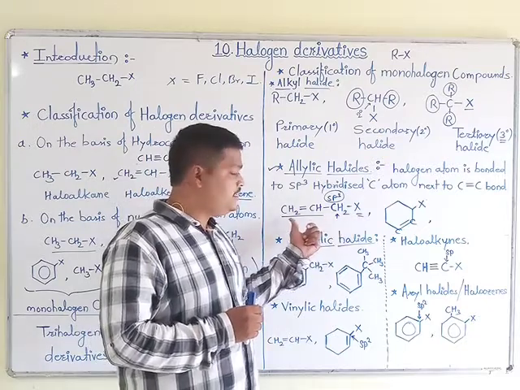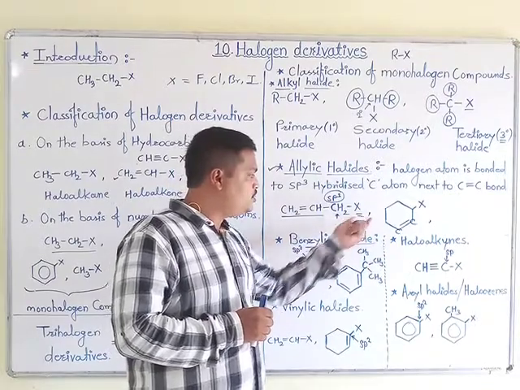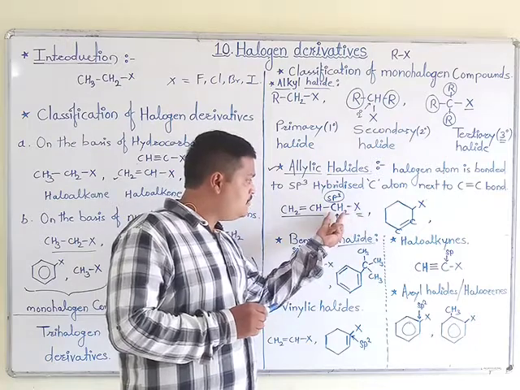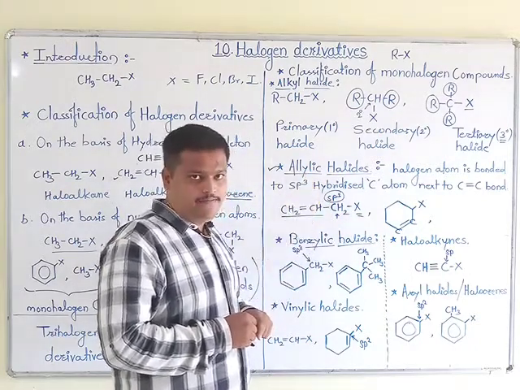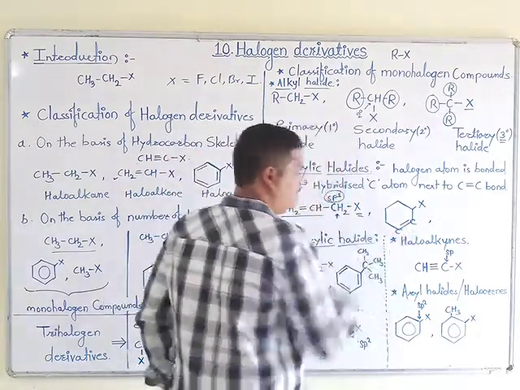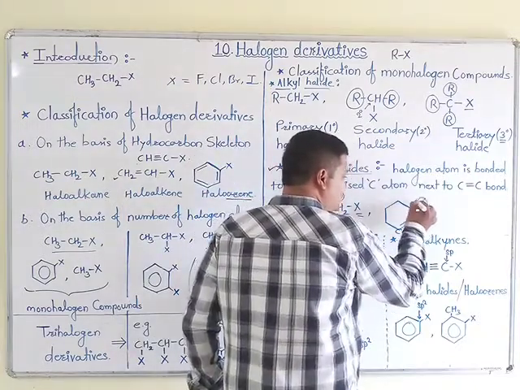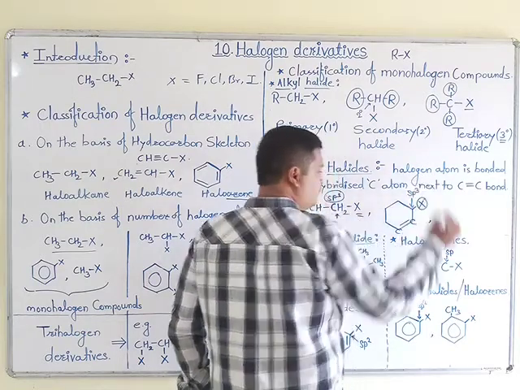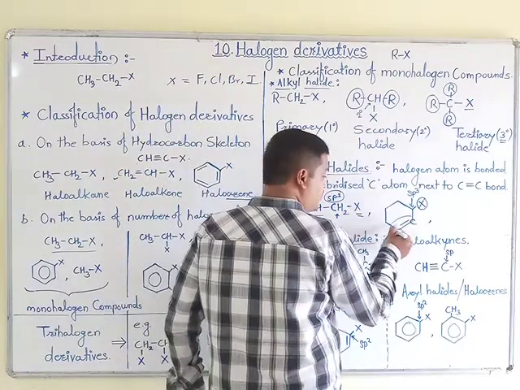Here halogen is present, therefore it is an unsaturated hydrocarbon containing compound which is attached to a halogen atom, and this halogen attached carbon is sp3 in allylic halide. Okay, one closed chain compound is also represented here. See that this X group attached carbon is here also sp3. Okay, and adjacent to this carbon is a carbon double bond carbon.